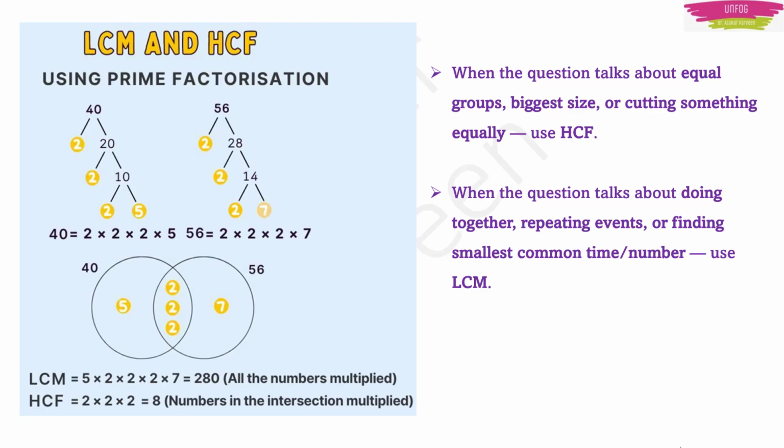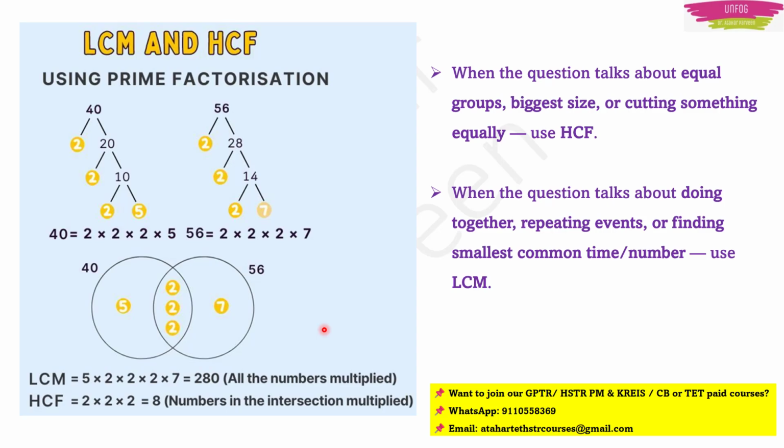As we are going to talk about HCF and LCM, first you should know the basics of how to find the LCM of a group of numbers, and HCF also, right? We use the prime factorization method. But the final step is different for both. In LCM, you calculate the LCM by multiplying all the numbers which you get in the prime factorization method, right? These are all the prime factors here. But in HCF, you multiply only the numbers which are intersecting. You don't take all the numbers, right? So this is the difference between LCM and HCF.